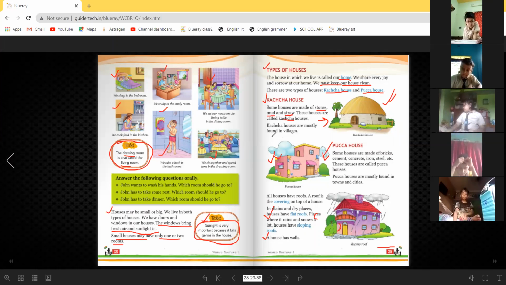Kacha houses are mostly found in villages. If I ask you where we can see kacha houses, the answer is in villages. So kacha houses are made of stones, mud and straw.